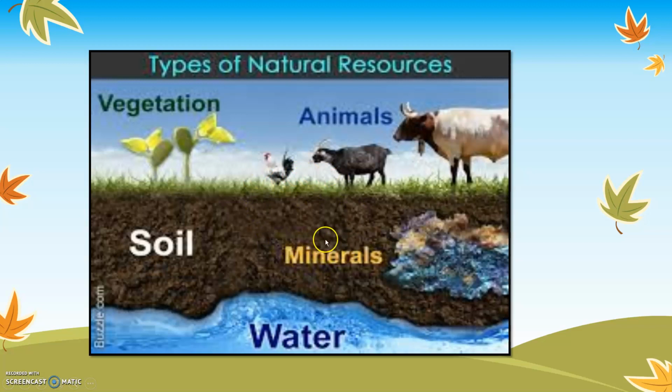Yes, the answer is we know that these minerals are not made by us. That is, we cannot make any of these minerals. But these minerals or these materials are formed naturally. Therefore, they are called natural resources. So plants, animals, soil, minerals, water are examples of natural resources. Let us understand the meaning of natural resources and its examples.